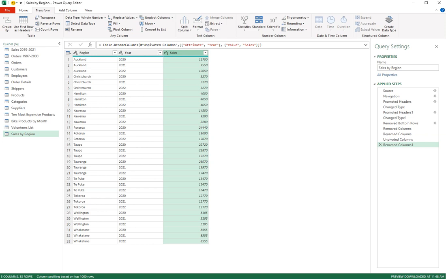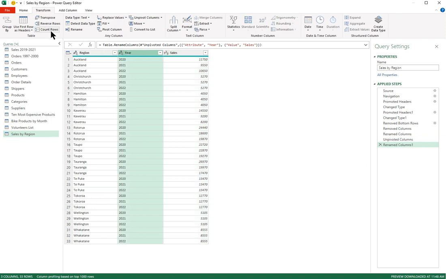But what if I want to do the opposite? What if I actually do want to pivot the data? Then what I'd like to do here is click on the Year column, go to Transform in the ribbon, and tell it that I want to pivot this column.